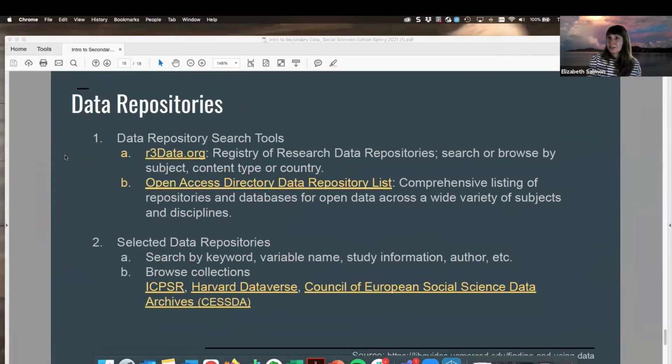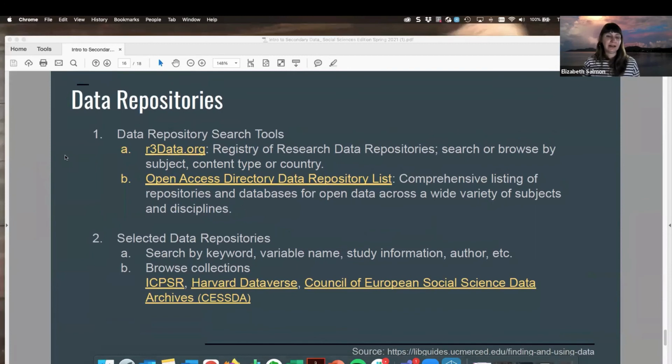I know that we just did a whirlwind tour of different pathways for locating secondary data. I was curious if there are any questions that folks may have. Feel free to unmute, or you can also put your questions into the chat.